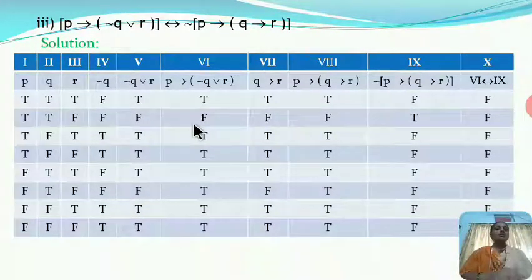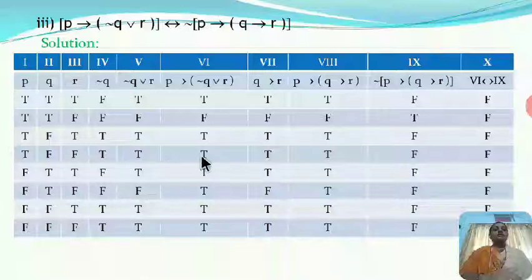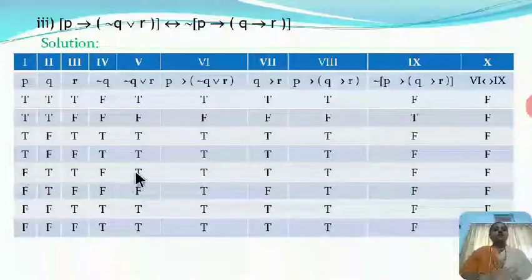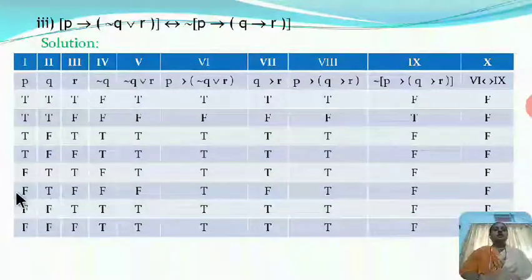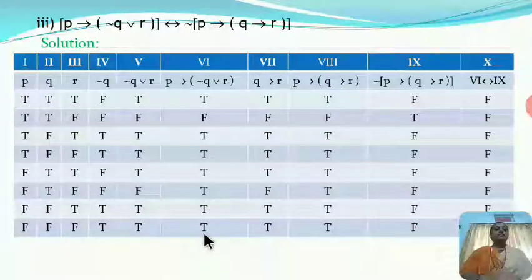So the truth value is false. Next T implies T, T; T implies T, T; F implies T, T; F implies F, T; F implies T, T; F implies T, T.